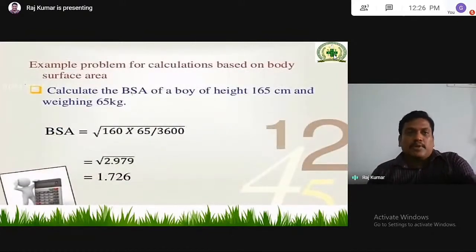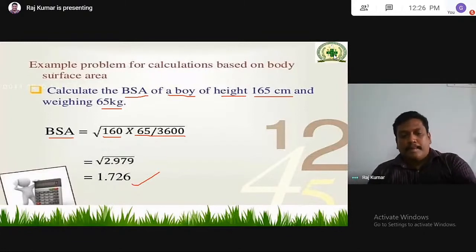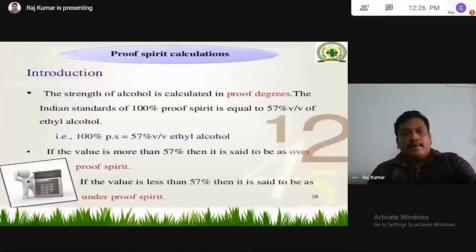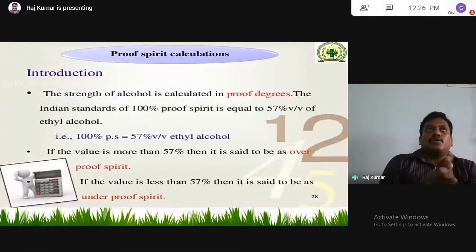Then an example problem. Calculate the body surface area of a boy of height 165 centimeters and weight 65 kg. Simply, we will take BSA is equal to 165 into 65 by 3600. Finally you get 1.76. 1.76 is the body surface area. So that completes those calculations.